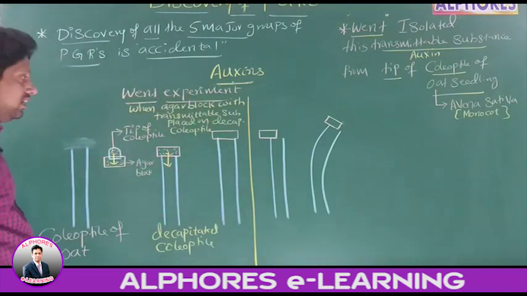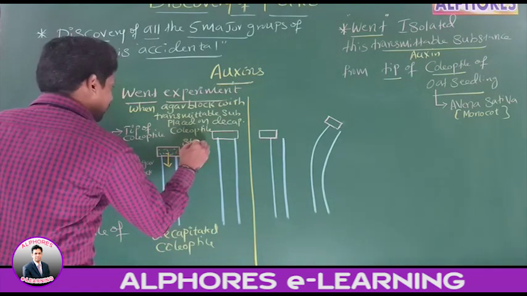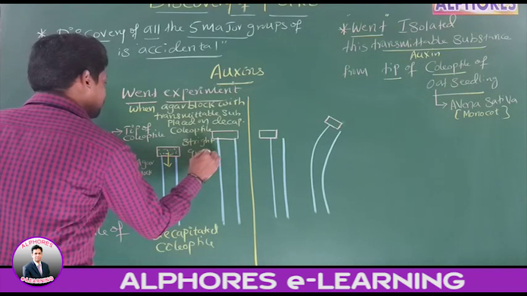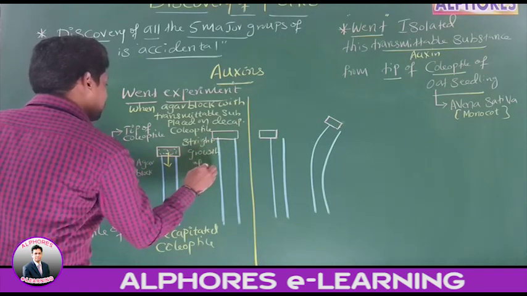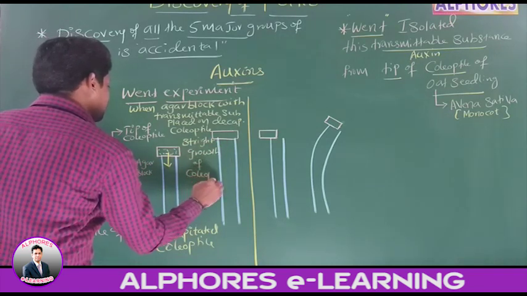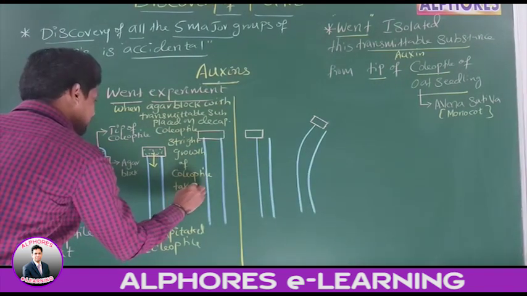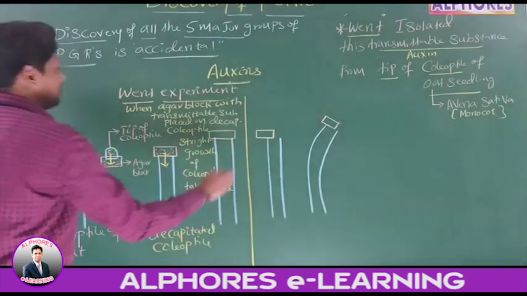Decapitated coleoptile. What has taken place? Straight growth of coleoptile has taken place.